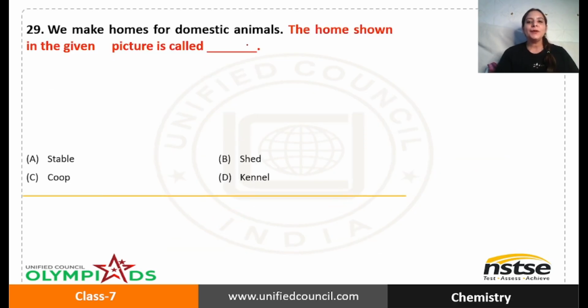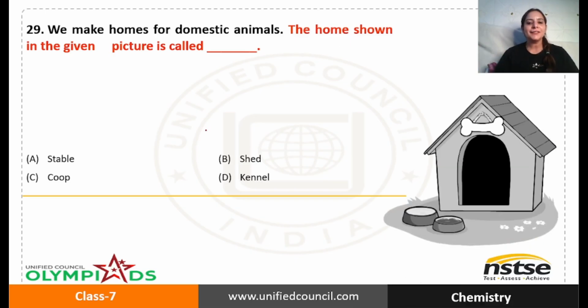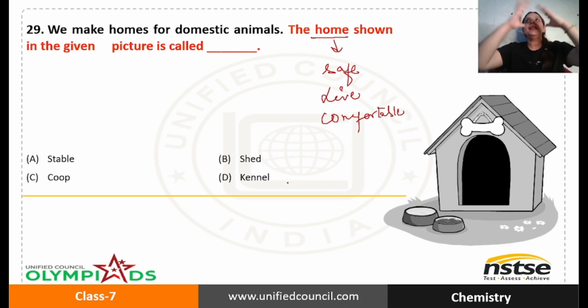We make homes for domestic animals. The home shown in the given picture. Where is the home? Okay, here is the home. What is it? We have already discussed that home is a place where we all feel very safe. We live there. We feel very comfortable at our homes, right? Like if I talk about myself, I feel very comfortable. I live in a house. So this house belongs to which animal? So let me tell you that this is a kennel. This is a kennel. Okay.